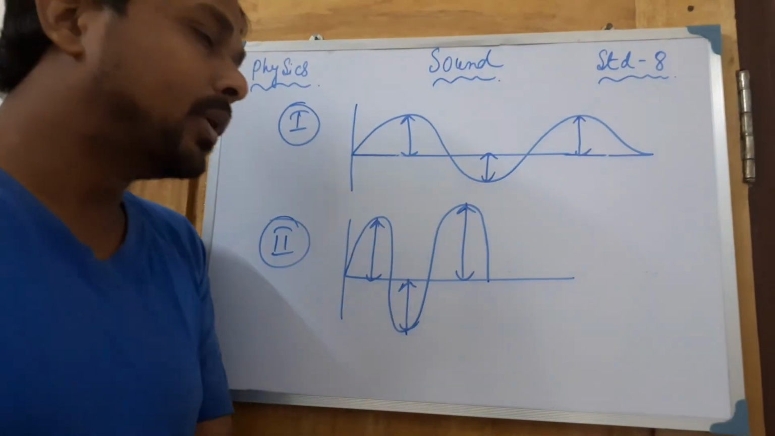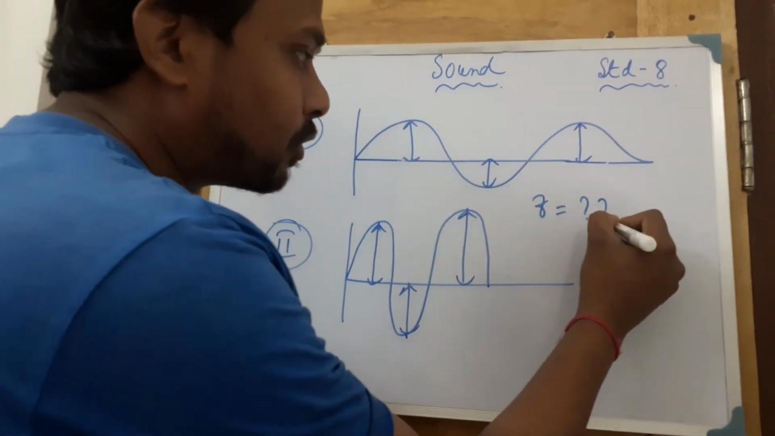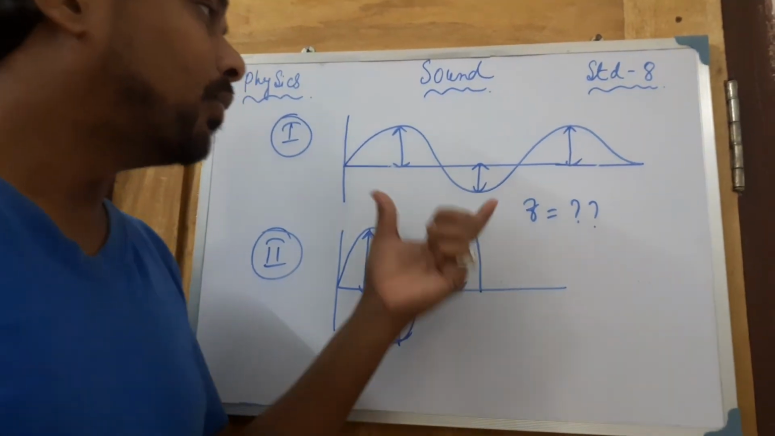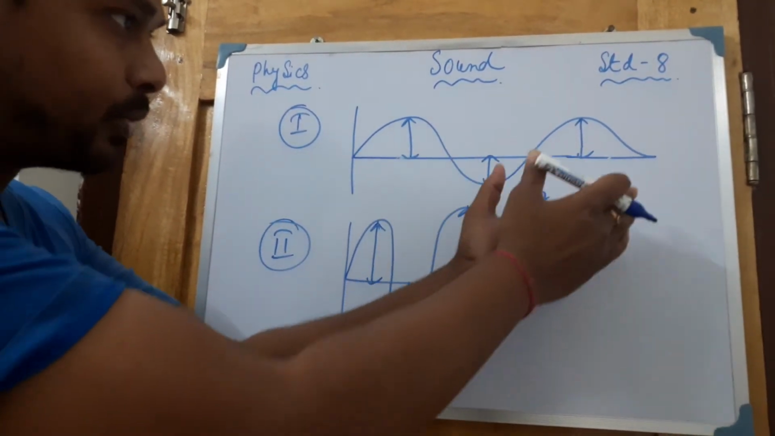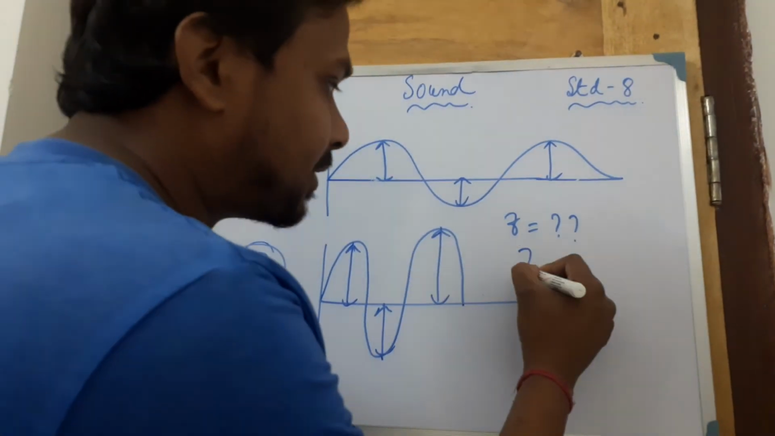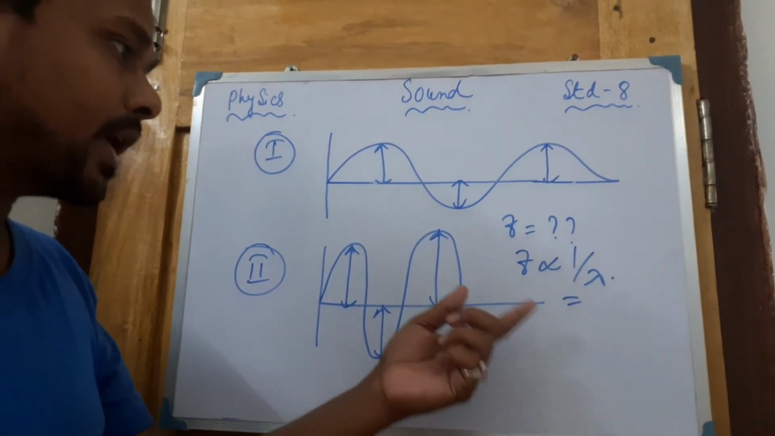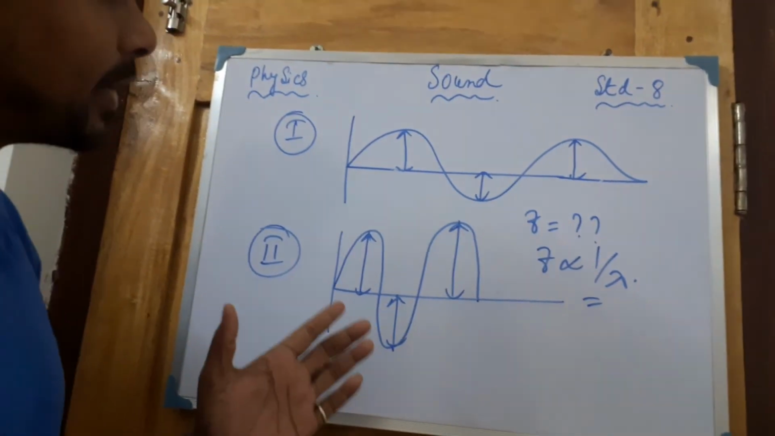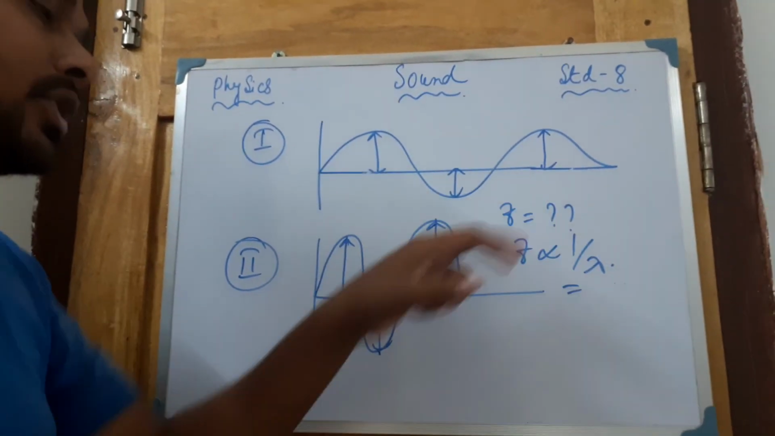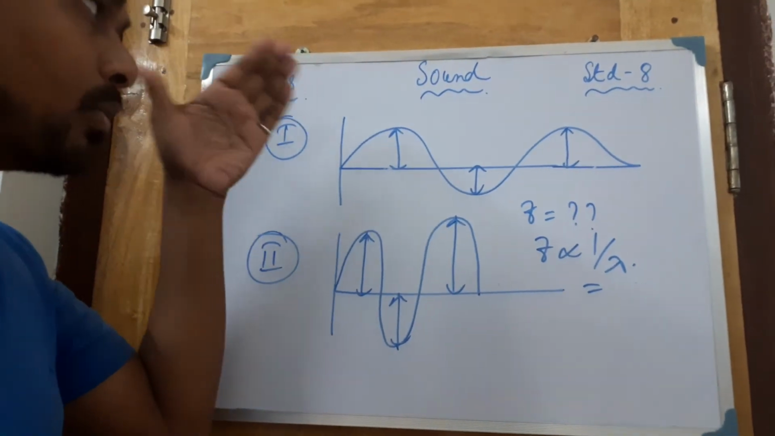If the question is asked where the frequency of sound is more, for which wave, this one or that one, that will depend on the wavelength of these waves. If the wavelength is more, then frequency will be less. That means frequency and wavelength are inversely proportional to each other. So if wavelength is more, definitely frequency will be less. If wavelength is less, then frequency will be more. So in this case, you can see which one is having more wavelength.